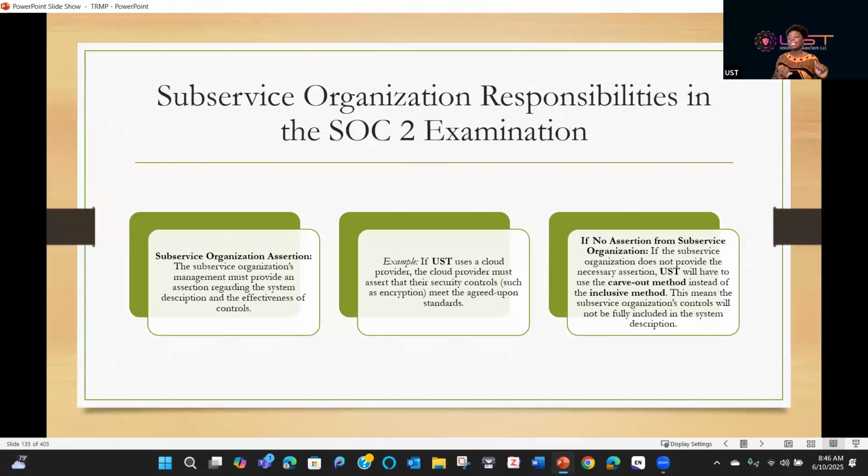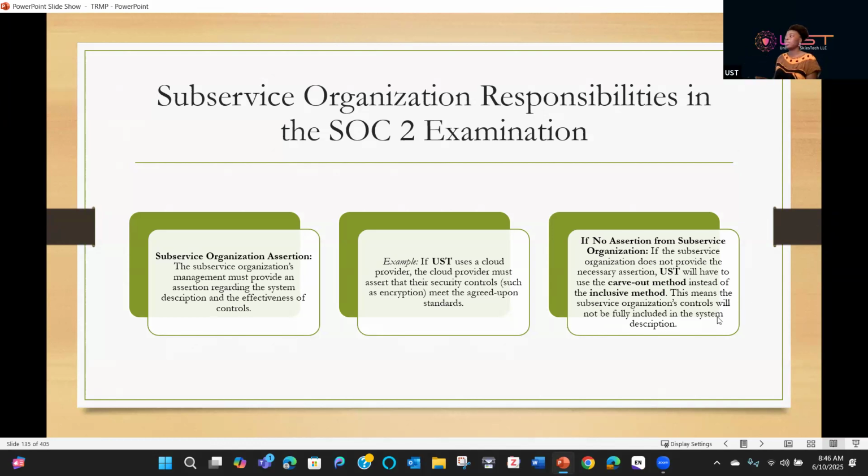But what if you are on the other side where you have to review this report? Remember the user of the report. And each time you see that report, it tells you of a carve-out method or inclusive method. What are you going to do? Right? And that's where we are performing due diligence, depending on the criticality or sensitivity of your data. You need to be able to understand what kind of method is being used. Is it an inclusive method or a carve-out method?